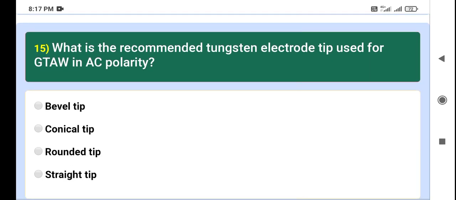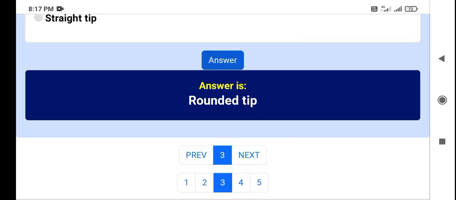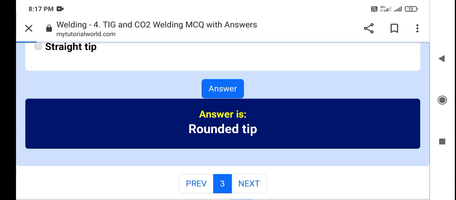Okay. Question number 15. What is the recommended tungsten electrode tip used for GTAW in AC polarity? Bevel tip, conical tip, rounded tip, straight tip. My answer is rounded tip. Let's see the correct answer. Yes, the answer is rounded tip. Let's go to page number 4.